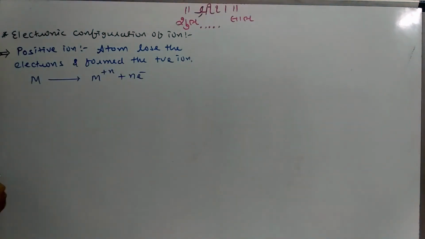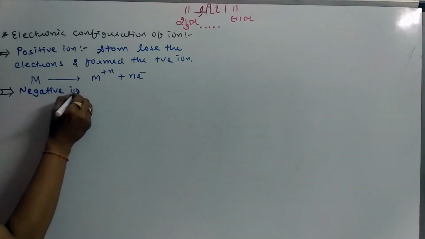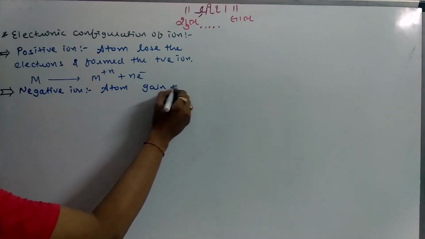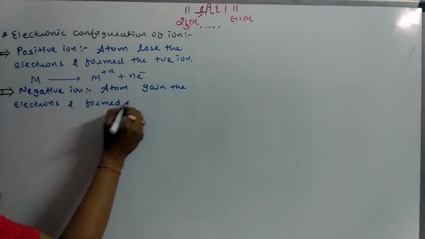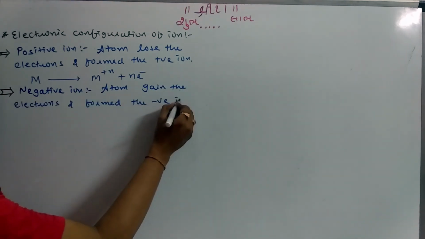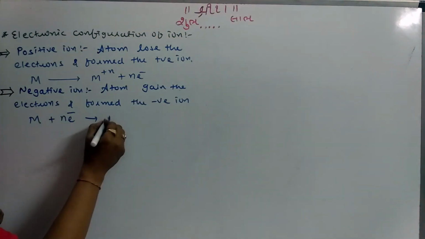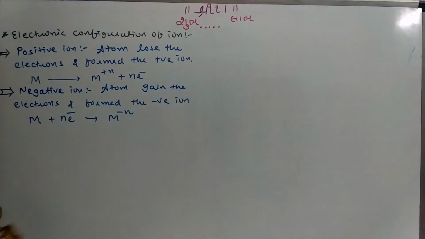Same way, negative ion: when an atom gains an electron, it forms a negative ion. If M is an atom that accepts or gains n electrons, then the charge of the atom is M to the power n minus.